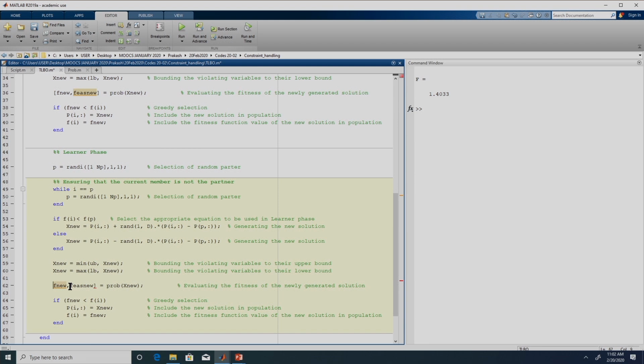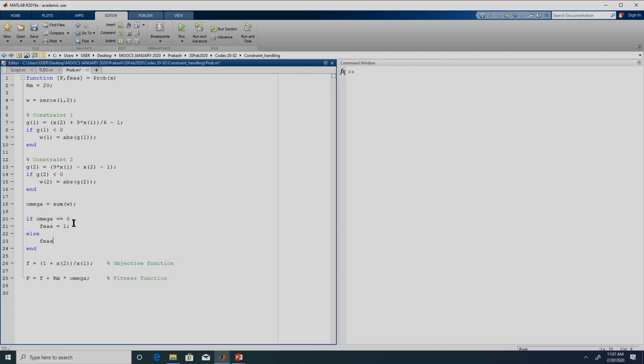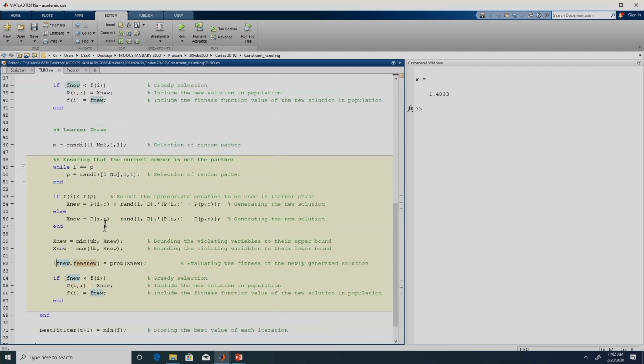So, what we are expecting the problem to provide is not only the fitness function value, but also explicitly tell whether the solution is feasible or not, right. So, here we can do comma FES. Here we will put an if condition: if omega is equal to 0, right. So, we are checking whether omega is equal to 0. If it is equal to 0, that is a feasible solution, so we will return a value of 1. We will just say it is either 1 or 0 over here, right.